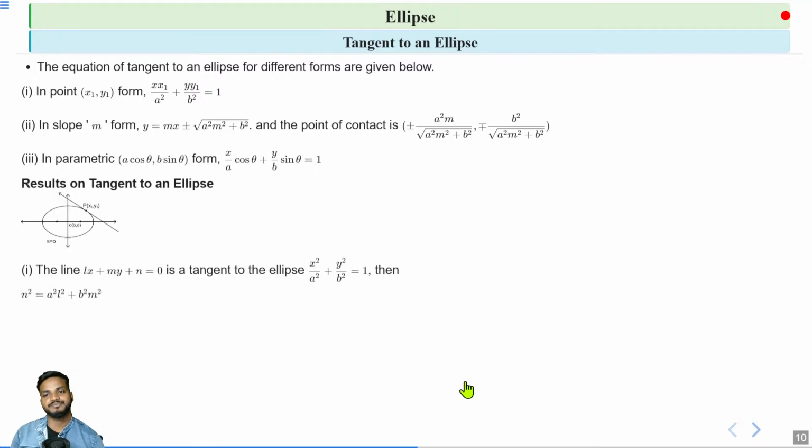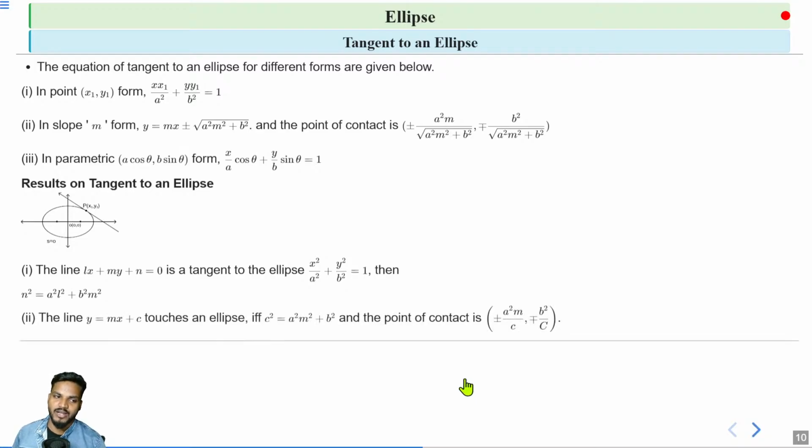First result: if the line lx + my + n = 0 is tangent to the ellipse x²/a² + y²/b² = 1, then it satisfies a condition, and that condition is n² = a²l² + b²m².